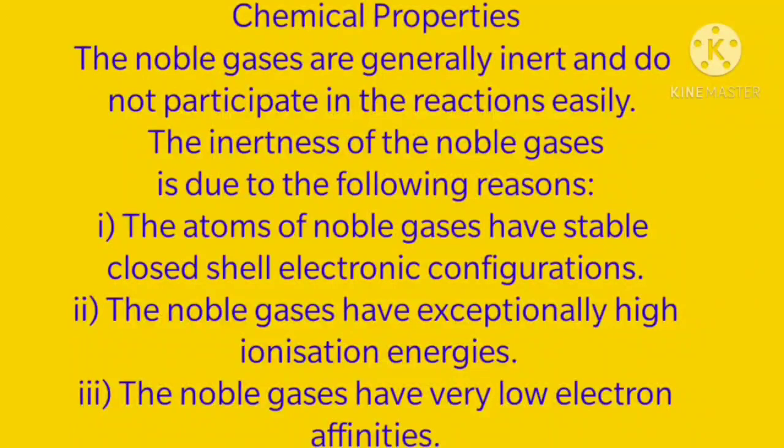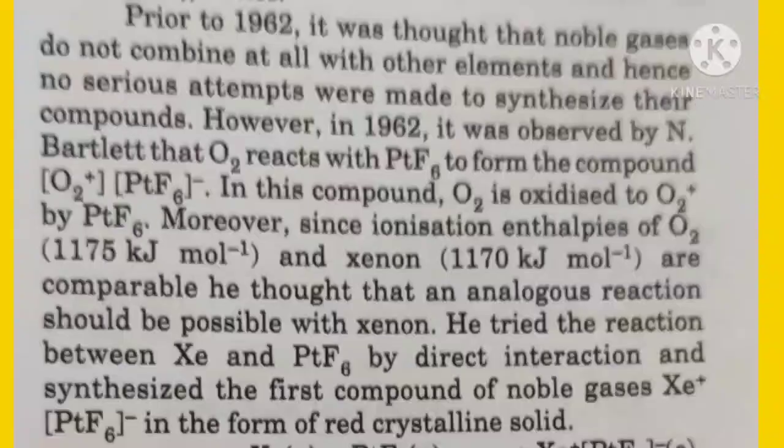The first reason is the atoms of noble gases have stable closed shell electronic configurations because they have completely filled shells. The second is the noble gases have exceptionally high ionization energies. That means there is no chance to form the positive ion. The third point, the noble gases have very low electron affinity. That means they cannot be converted into anions. So these are the reasons for the inertness of the noble gases.